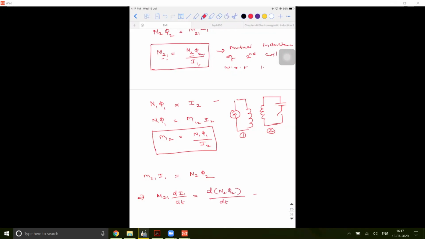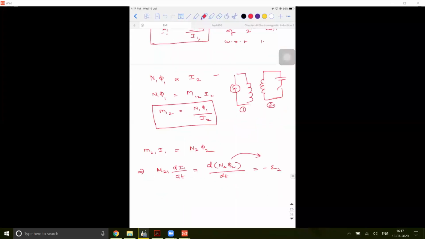According to Faraday's law, this is nothing but minus E. In which coil is it happening? In the second coil. So the EMF induced in the second coil is equal to minus M21 into dI1 by dt.